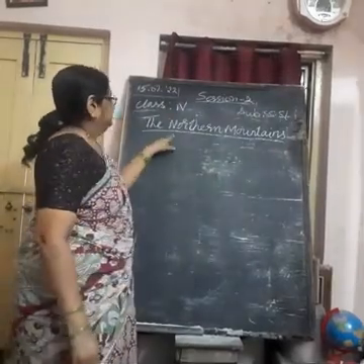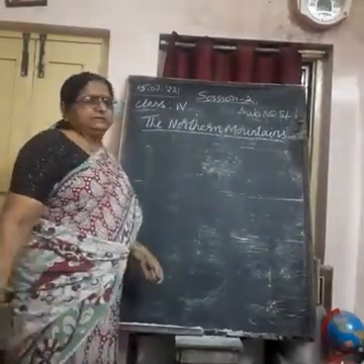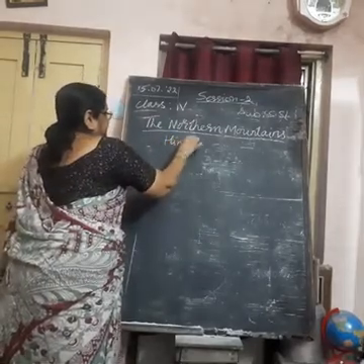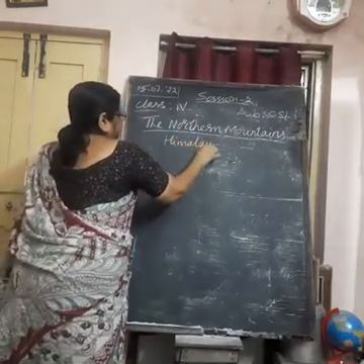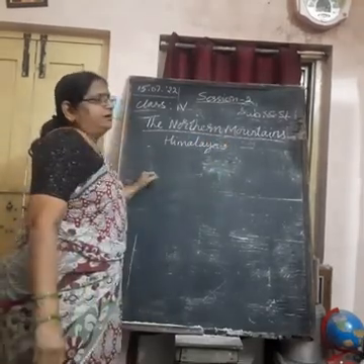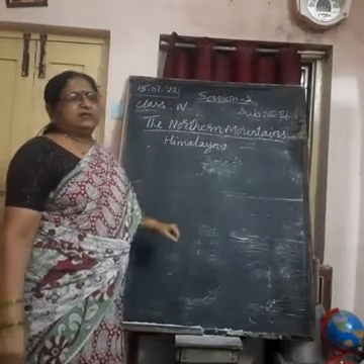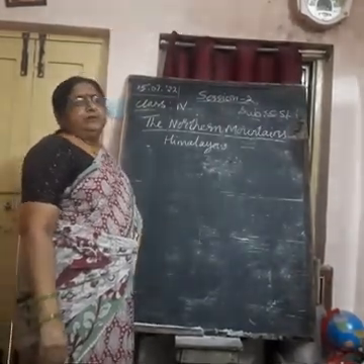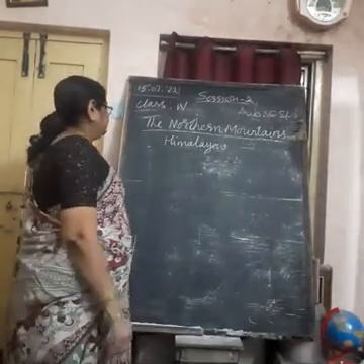So these northern mountains, which we call the Himalayas, are the mountains which are covered with snow all the time. So we call them Himalayas.